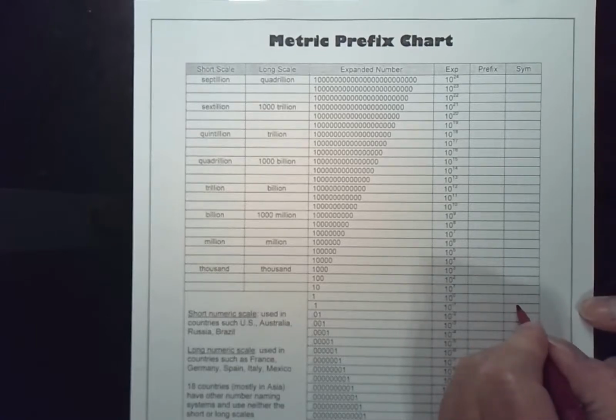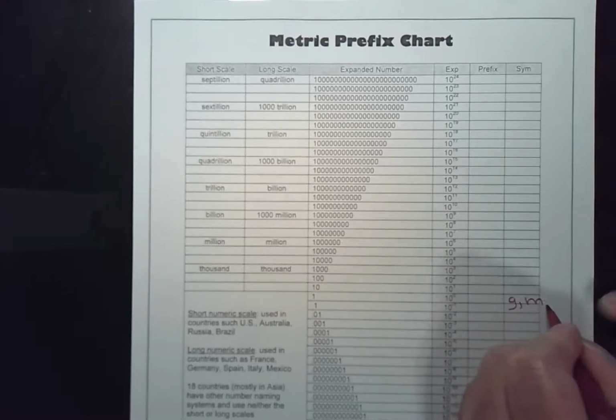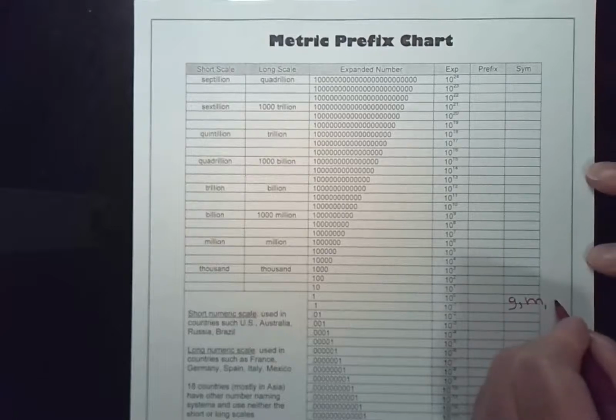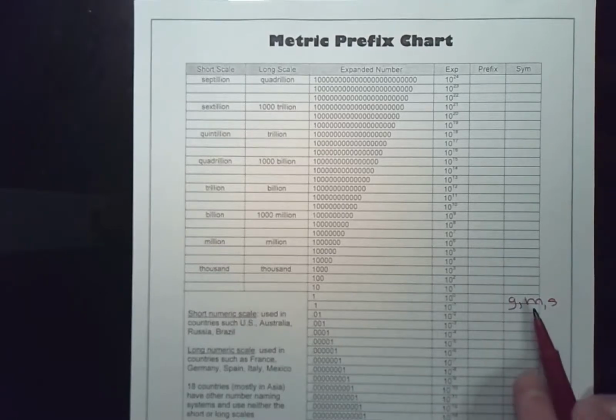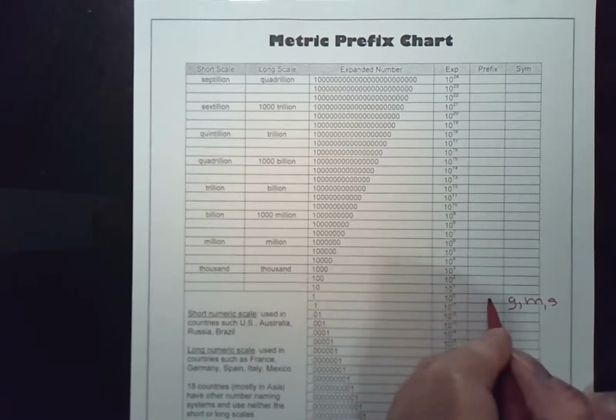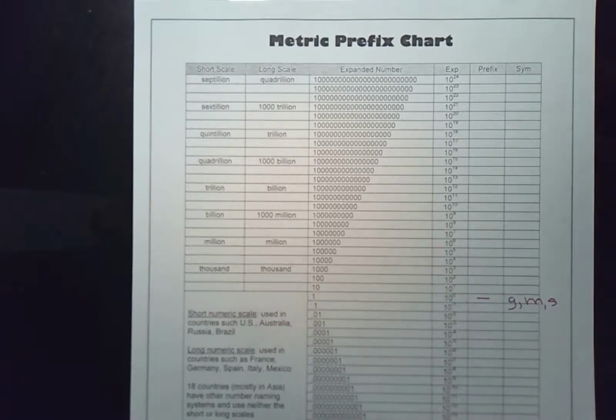I'll put under symbol, I could have 1 gram. I could have 1 meter. I could have 1 second, but I have 1 of something. So there's no prefix when you have 1 of something.